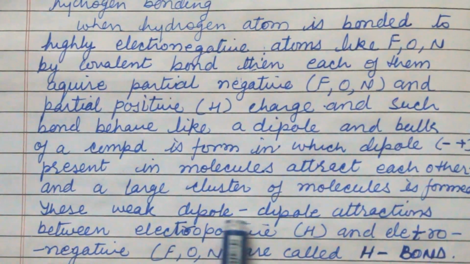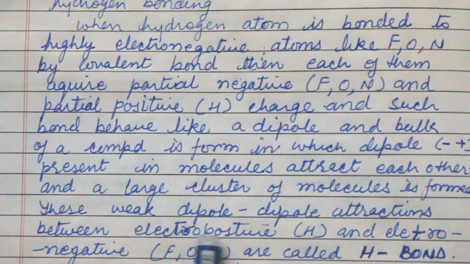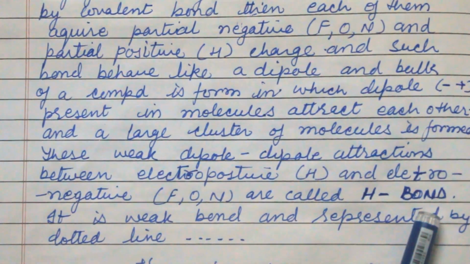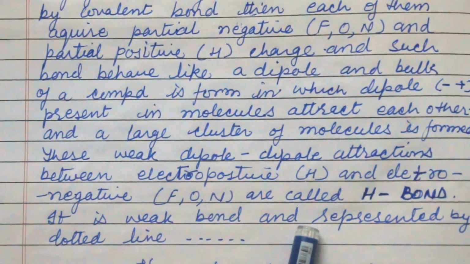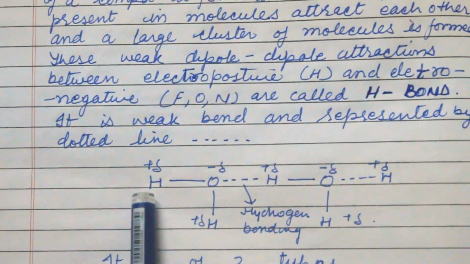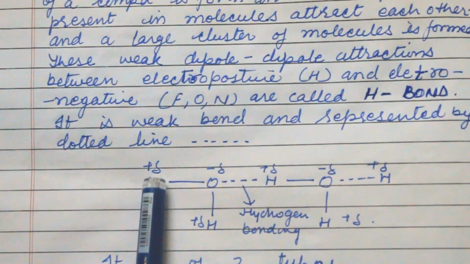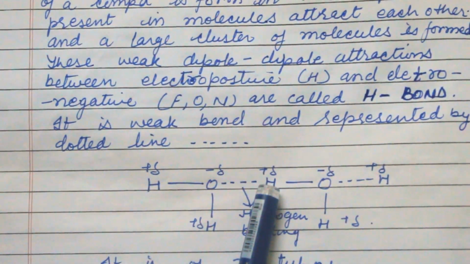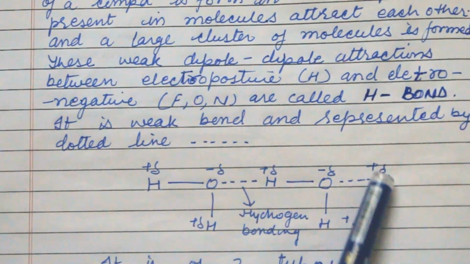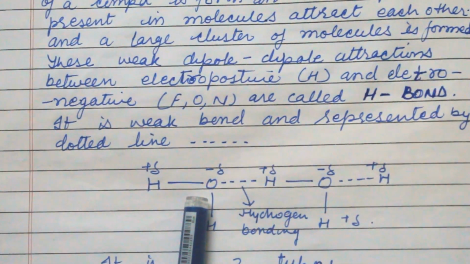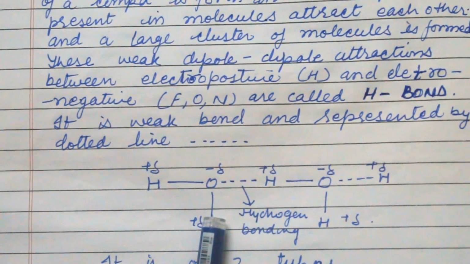These weak dipole attractions between electropositive and electronegative atoms are called H bond, and the weak bond is represented by a dotted line like this. Every positive end is attracted by a negative end and every negative end is attracted by a positive end, and the cluster of molecules just accumulates in one place.